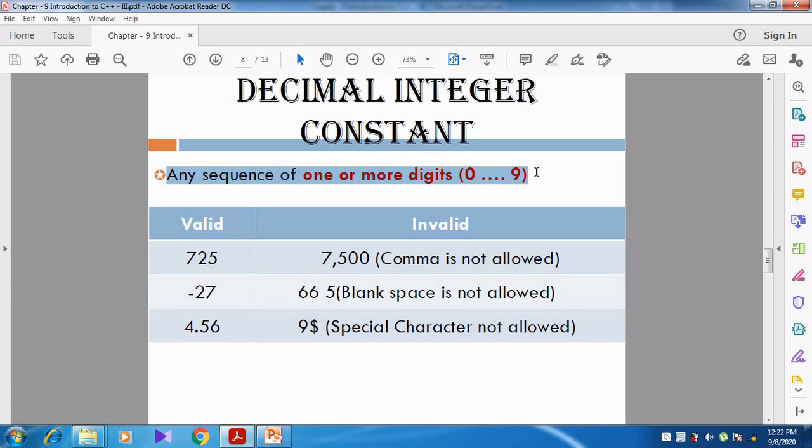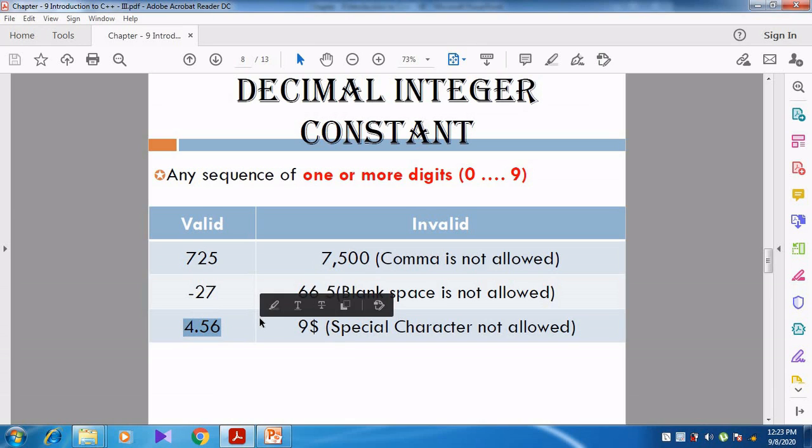Let us see the table. You see here: valid, invalid. What is meant by valid and invalid? Valid means these numbers are correct; these are decimal integer constants. Invalid means these numbers are not decimal integer constants. Let us see here 725. It contains 0 to 9, there is no comma, there is no space. Then minus 27. So this is also correct.